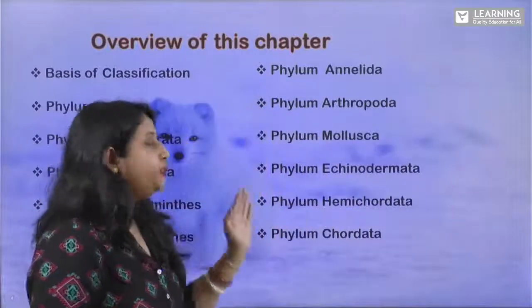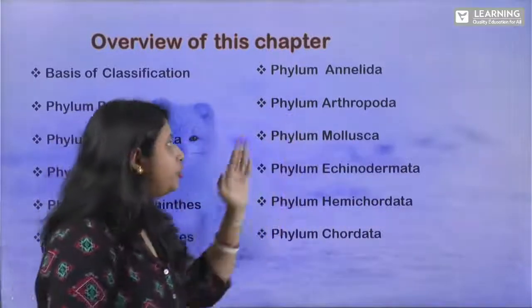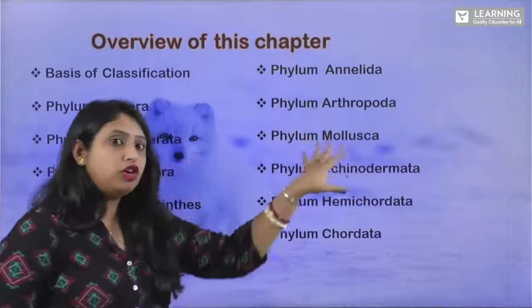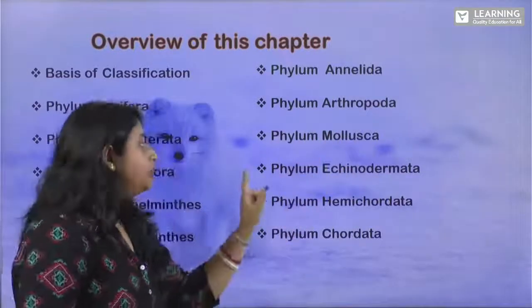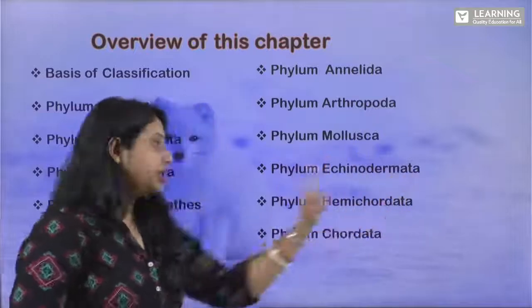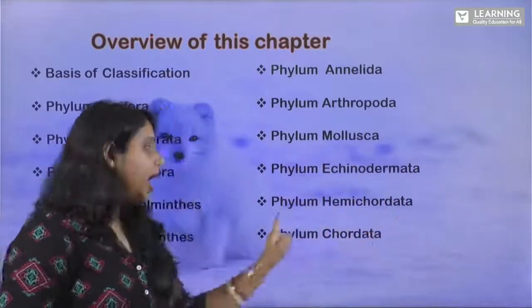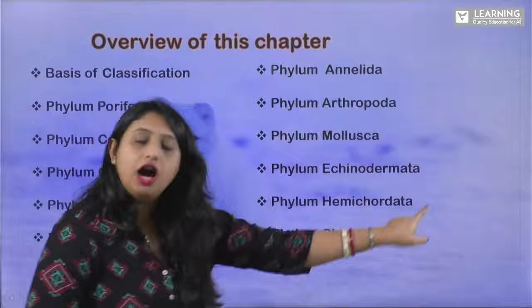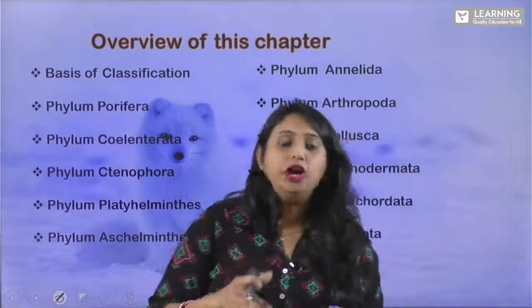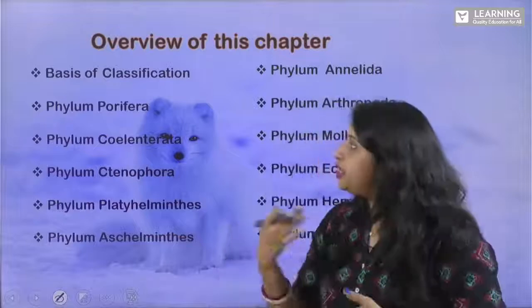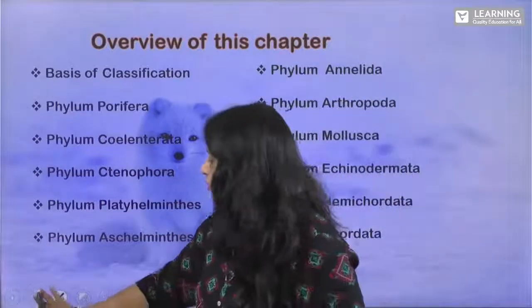And here are some more phyla like phylum Annelida, phylum Arthropoda, like your cockroach comes in phylum Arthropoda. Then phylum Mollusca, then phylum Echinodermata, phylum Hemichordata, and phylum Chordata. We all mammals, aves, we all come under this phylum Chordata. Clear? So let's begin today's session.